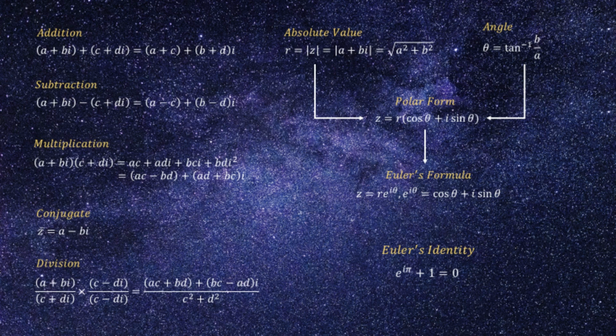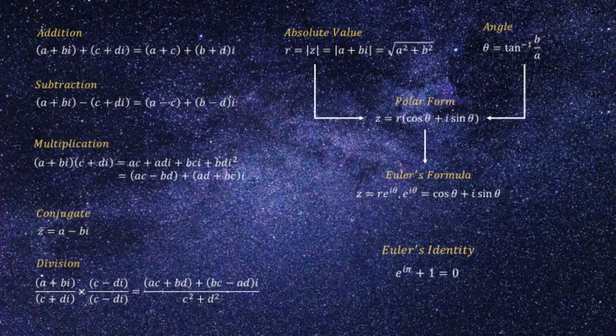And from there, we also have the absolute value that gives us the value of r and the angle for the complex number in the complex plane. Both of those contribute to the polar form of the complex number, with z equals r times cos theta plus i sin theta.